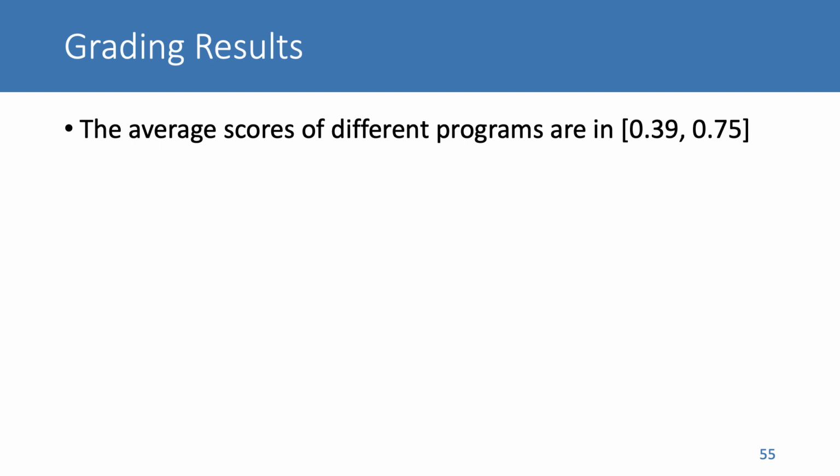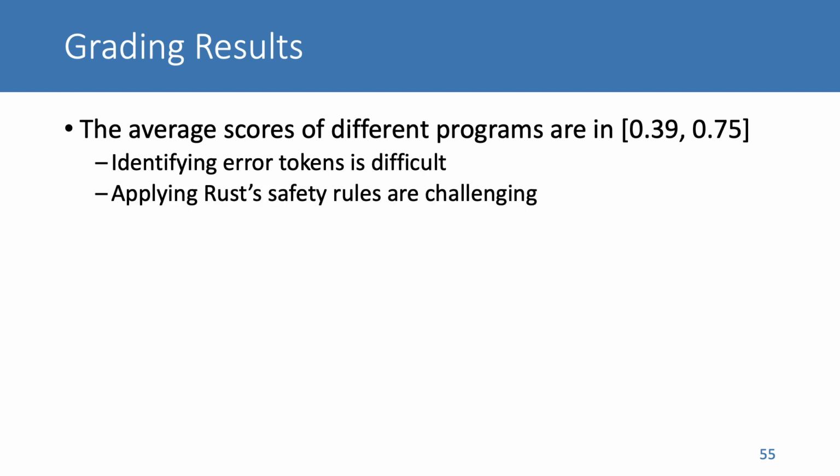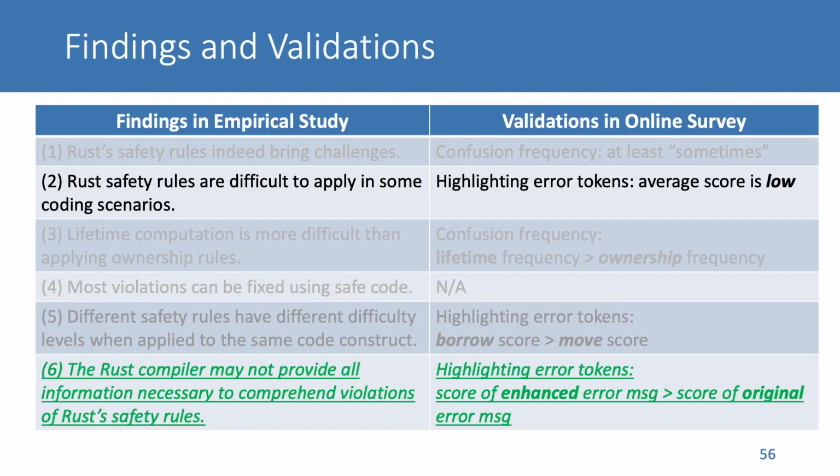The average highlighting scores fall in the range from 0.39 to 0.75, indicating that identifying error tokens and applying RAS safety rules are challenging in general. Thus, the results confirm finding 2 of the empirical study. To confirm that RAS compiler may not provide all necessary information to debug safety rule violations, we show some participants enhanced error messages to check their performance.